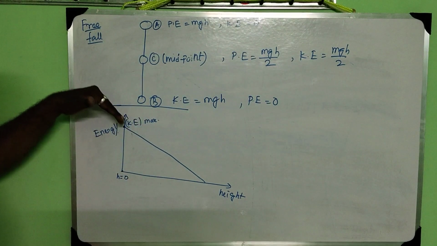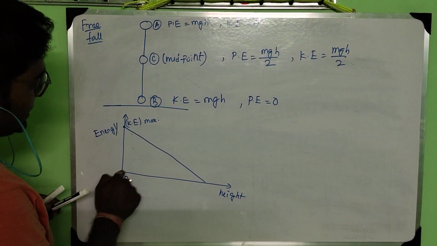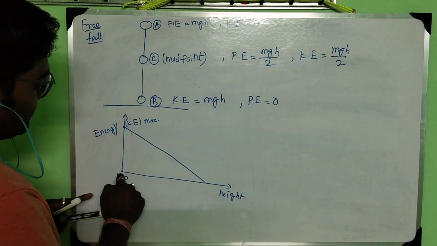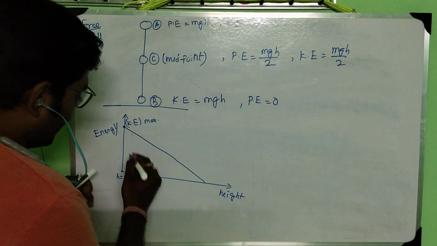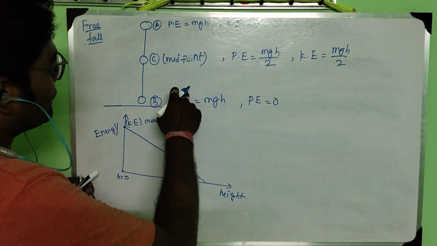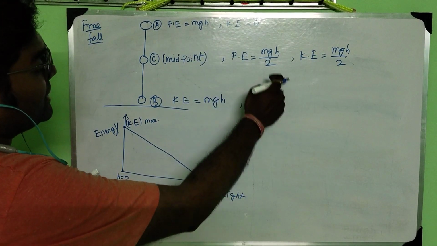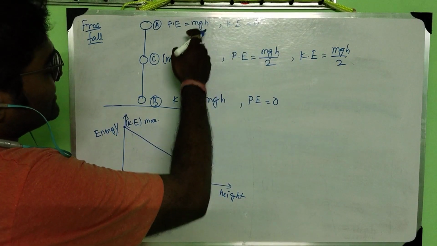So the kinetic energy is decreasing until it equals 0. And at this position, what is the potential energy? At h equal to 0 the potential energy is 0, so here the potential energy is minimum. As you move upward, from 0 it gains mgh by 2, and ultimately it becomes mgh.